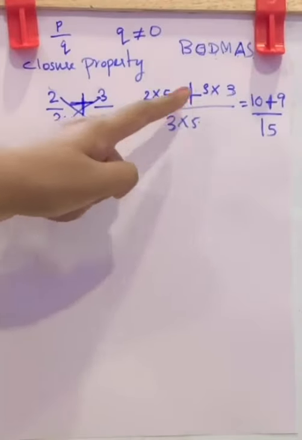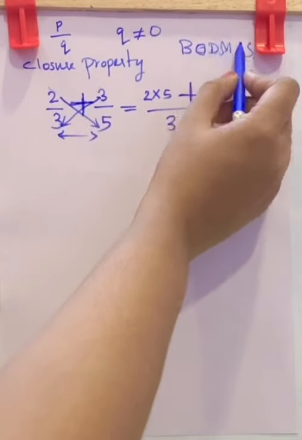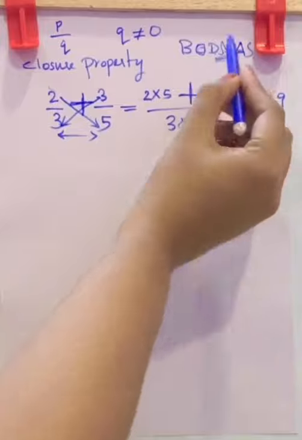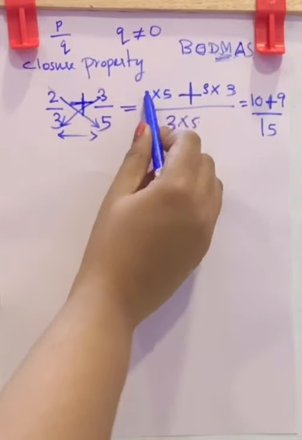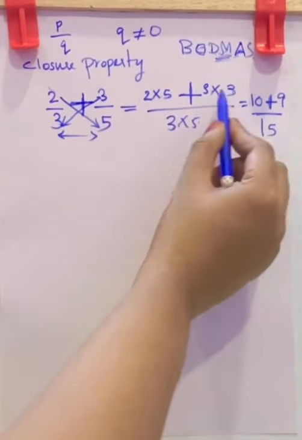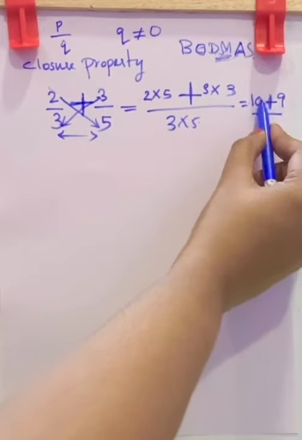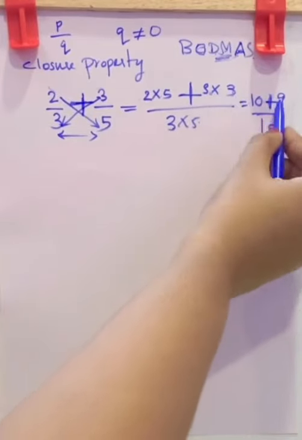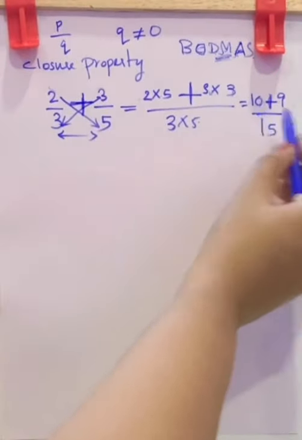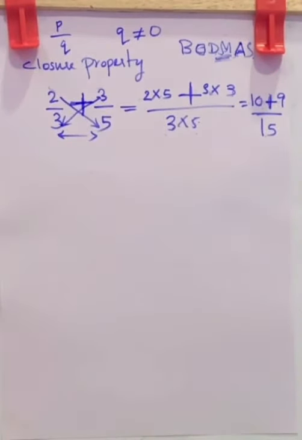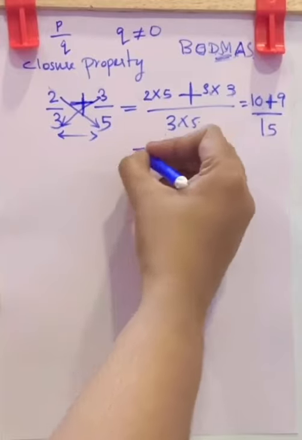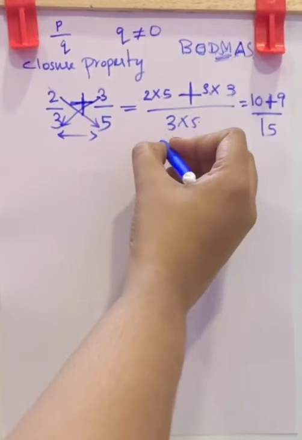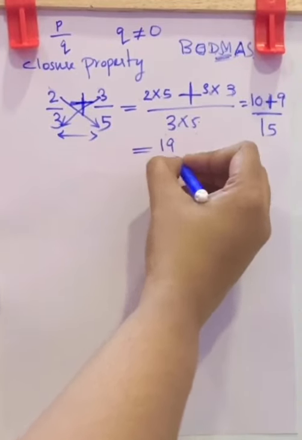Now here it is addition, but it comes after multiplication. So first you have to do the multiplication. Here the multiplication is 2 into 5, that is 10. Now put this addition sign here. Now 3 3s are, it is also multiplication. So 3 3s are 9, by 5 3s are 15. Now next is 10 plus 9, 19 by 15.